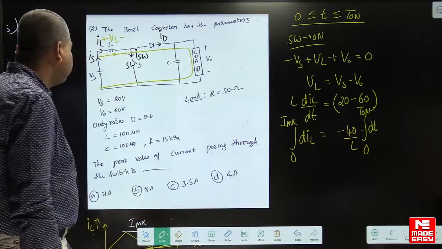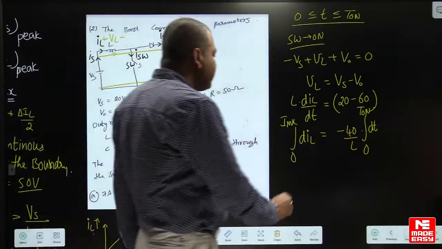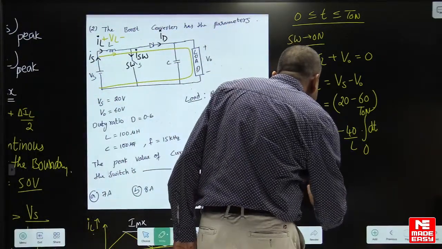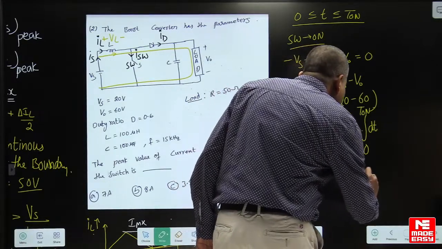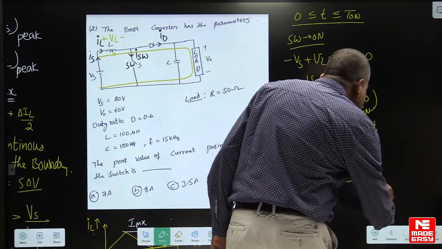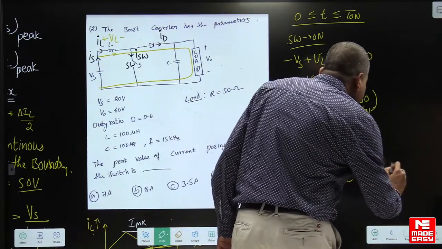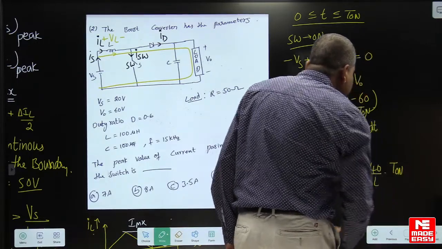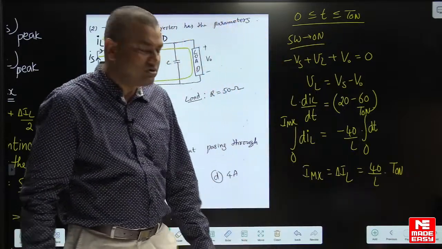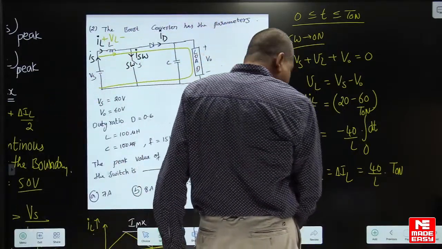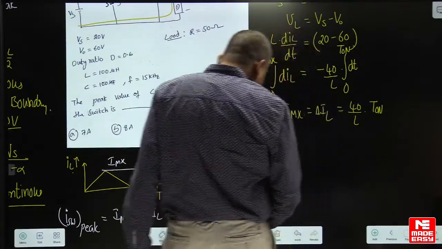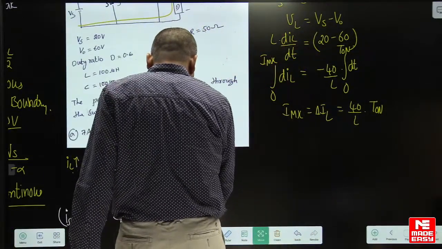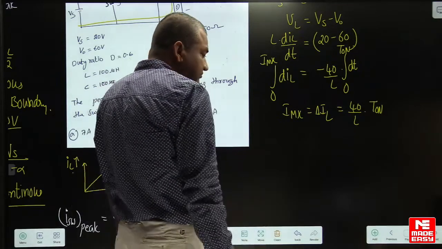I hope you understood. So from this equation we can straight away write I maxima, or ripple, both are the same here, 40 by L into t on. Ignore the negative sign. So how much will you get here? Yes, make it fast.